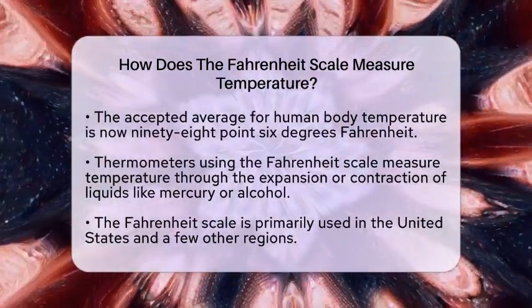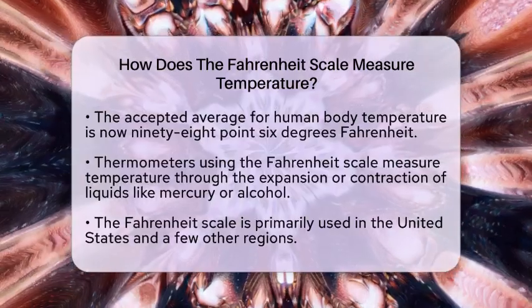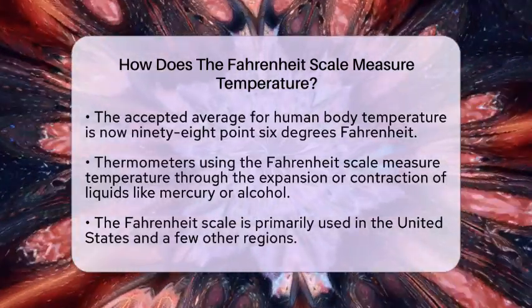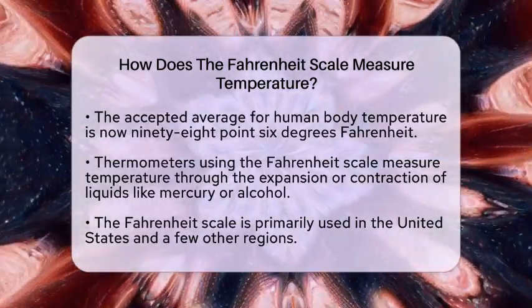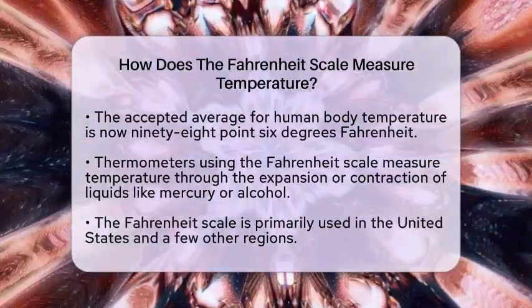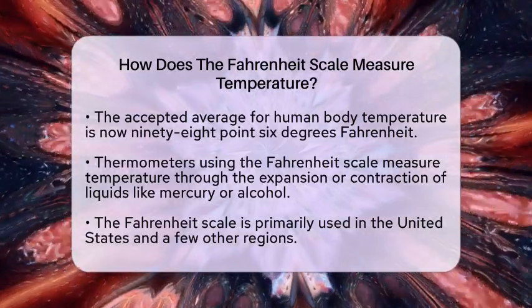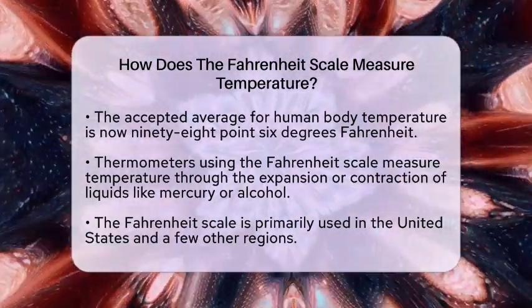In practical terms, thermometers that use the Fahrenheit scale measure temperature by detecting the expansion or contraction of a liquid, like mercury or alcohol, inside a tube. When the temperature rises, the liquid expands and moves up the scale. Conversely, when the temperature falls, the liquid contracts and moves down.